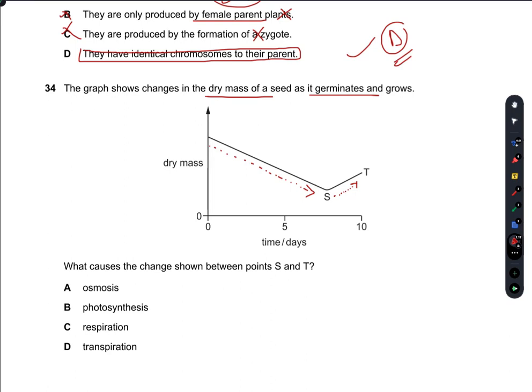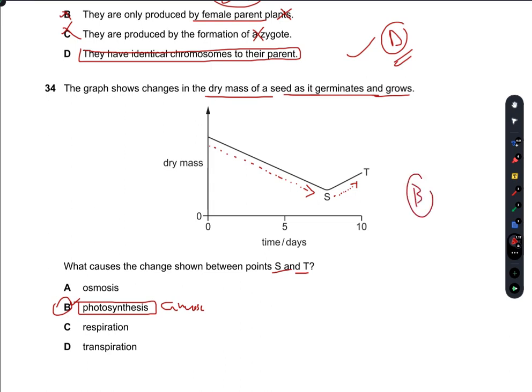That now in this period S and T, the seed is actually growing. And when does the seed grow? When it carries out photosynthesis and manufactures glucose for its life activities, and glucose is the primary molecule required for a sustainable life.